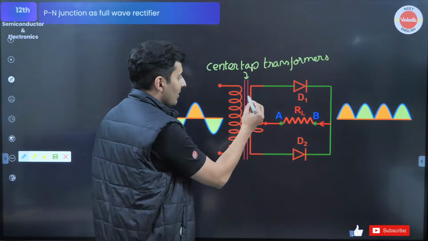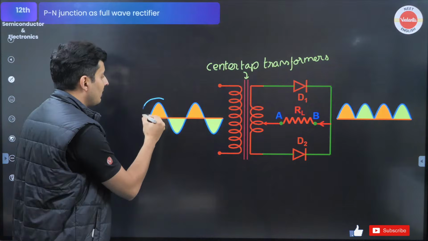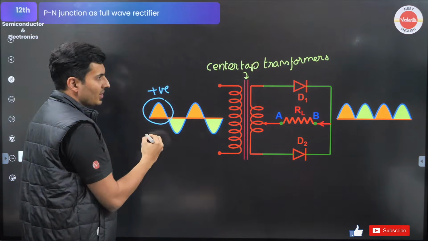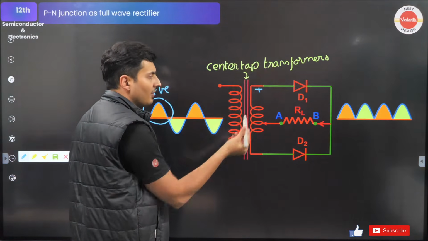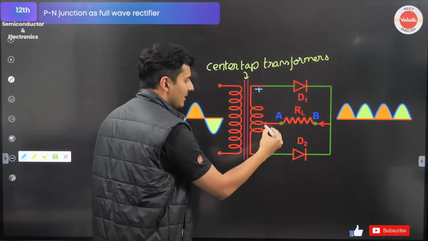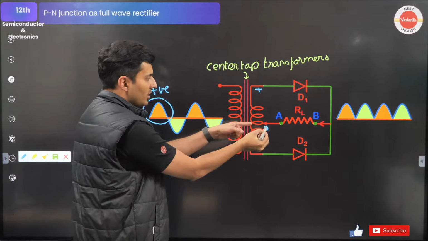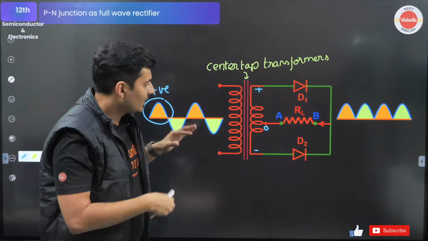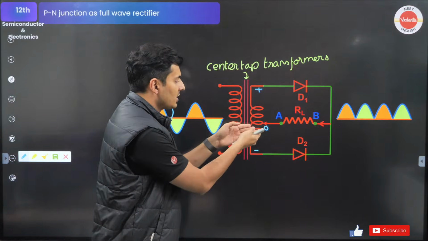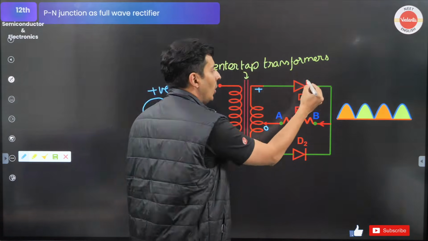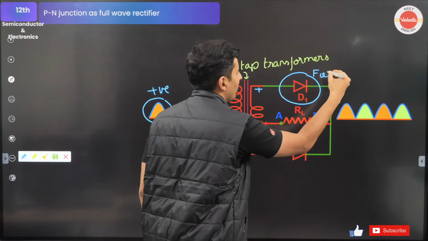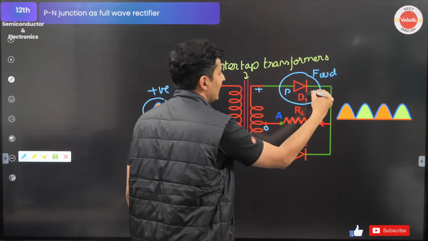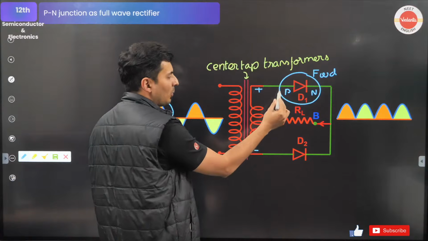When you are in the positive half cycle, this is relatively positive as compared to this side. This is positive, this is, let's say, 0, this is negative. This is a relative scale. If this is minus 5 volts, this is 0, this is plus 5 volts. So this diode becomes forward biased, because this is the P side, this is the N side, and P is connected to positive.